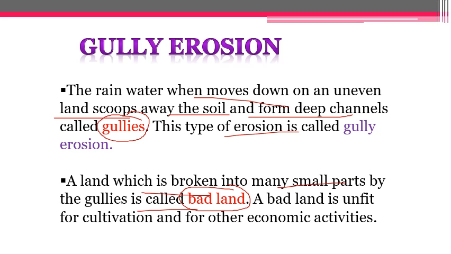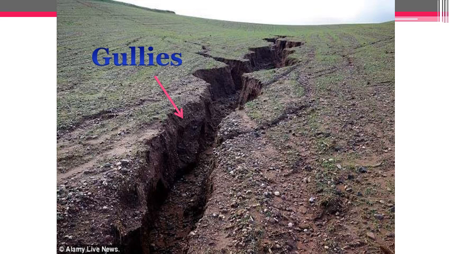One of the badlands we have in India is the Chambal ravines, also known as badland topography. So Chambal in Madhya Pradesh, okay? A badland is unfit for cultivation and for other economic activities. So let's see how it looks. This is how gully erosion looks.